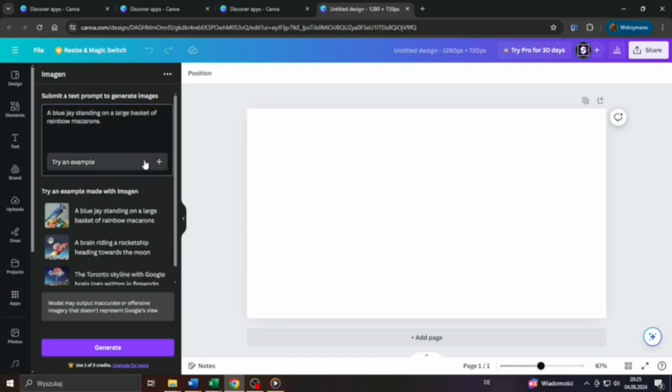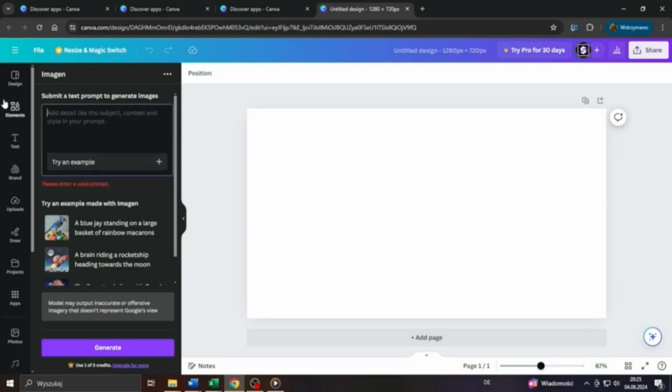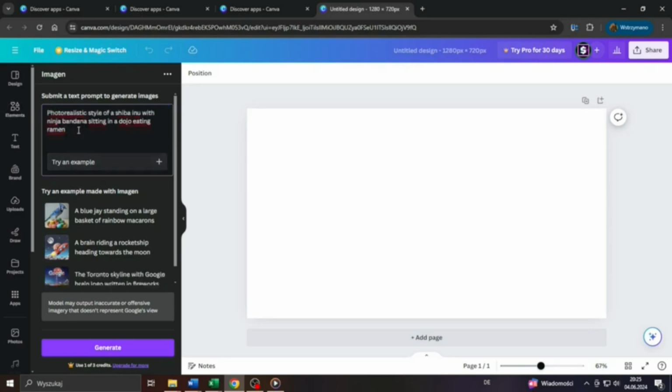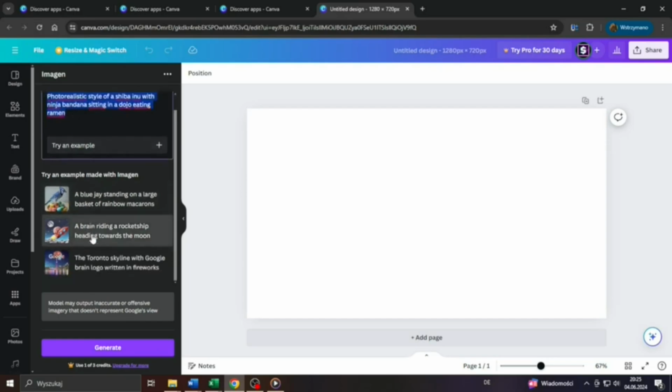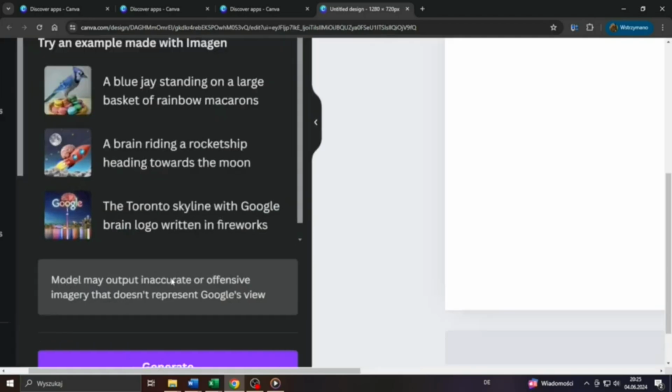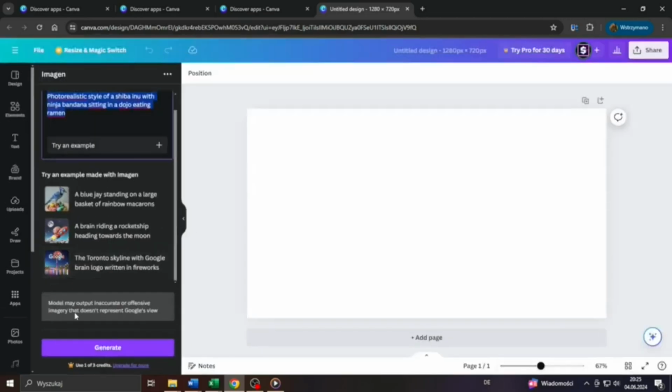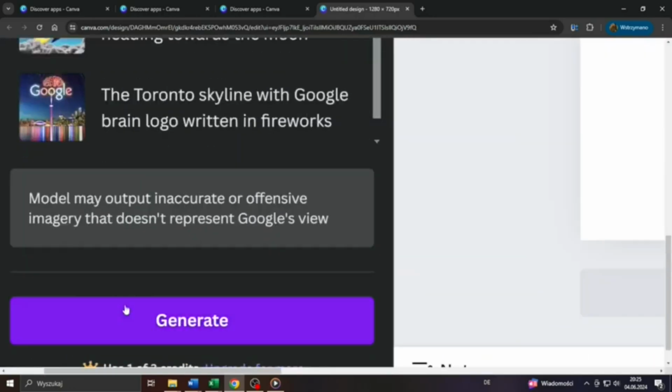Just remember to make your prompt as descriptive as possible and that it contains as much information as possible to make it easier for the AI to create stunningly beautiful AI art for you. Apart from that, your prompt must not contain any controversial or illegal content, of course. That might lead, for example, to inaccurate or offensive imagery. And once you're content with your prompt, click on this generate button here at the bottom.